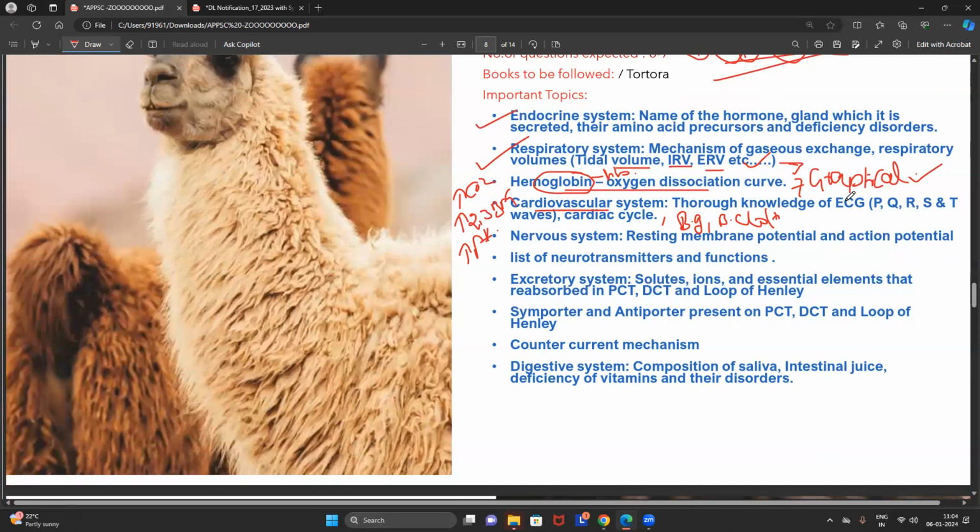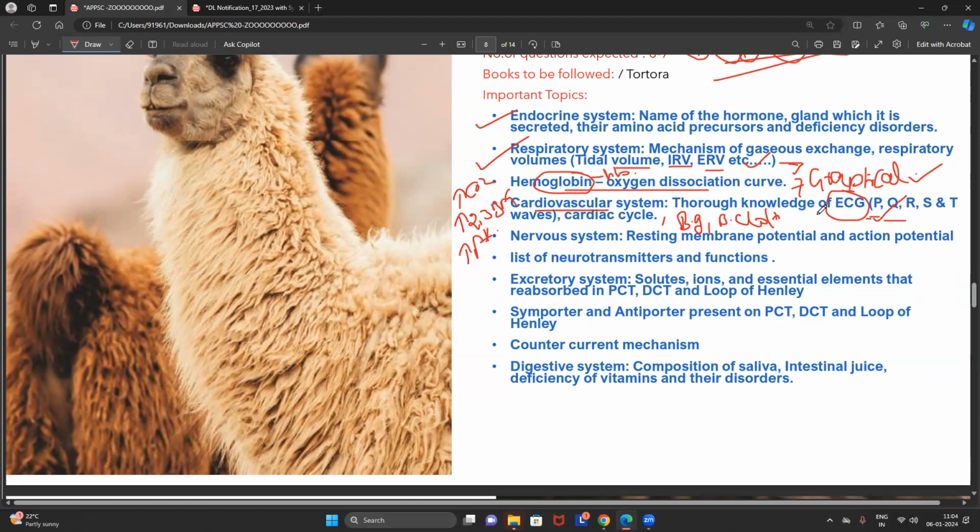They majorly focus on cardiac output and ECG: what the PQRST waves represent, their duration, and what an imbalance or fluctuation in which wave represents. For example, ventricular repolarization is represented by which wave, atrial depolarization by which wave, cardiac arrhythmia, cardiac ischemia, low supply of oxygen, and hyperkalemia are influenced by which wave.